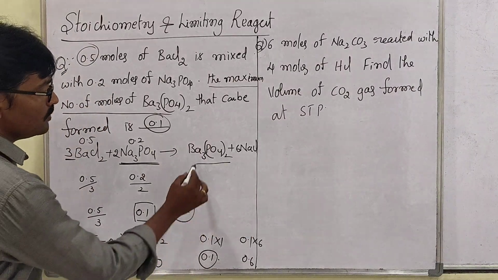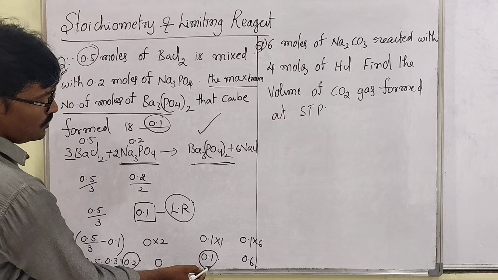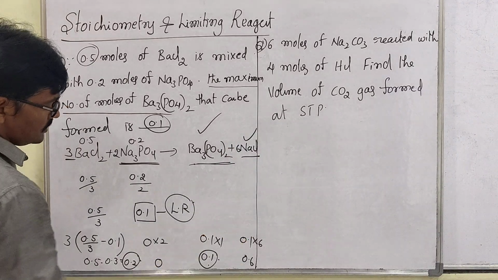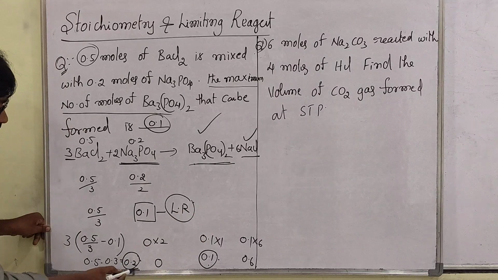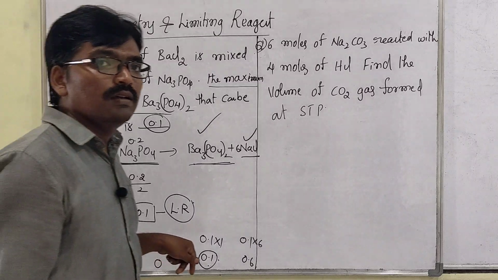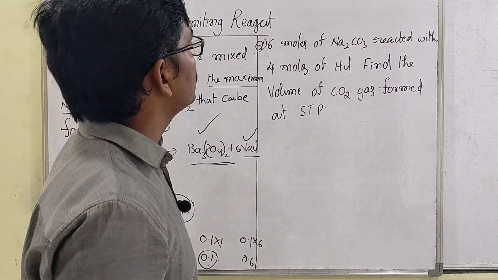Whichever they asked, only that one, so we take only that as 0.1. Sir, in case of NaCl, if they ask, it is 0.6. In case of excess reagent, how much is remaining? 0.2. Clear? Right? Last question, look at.